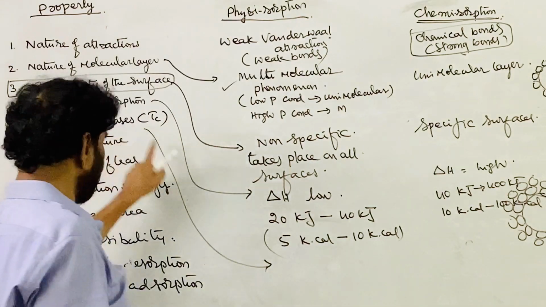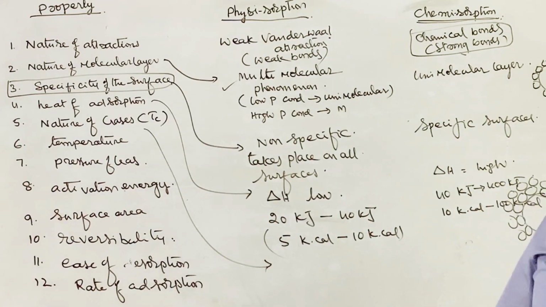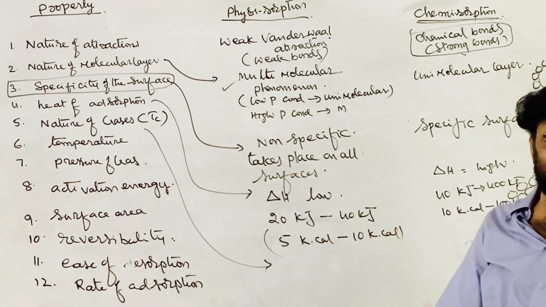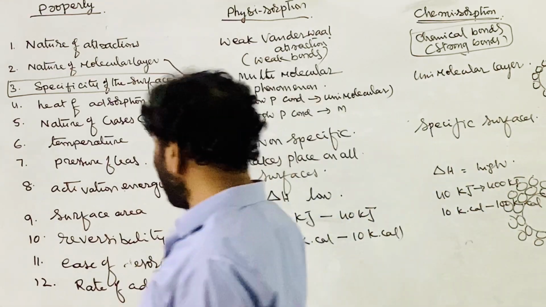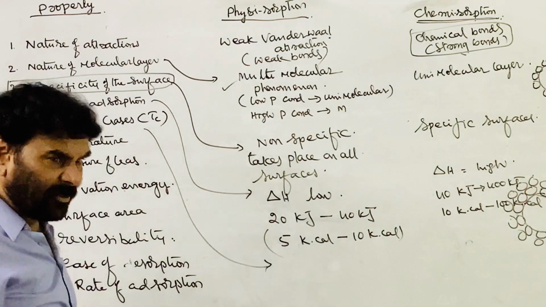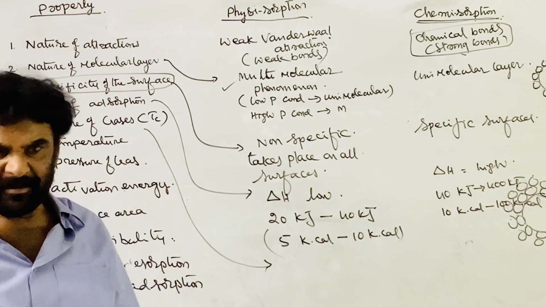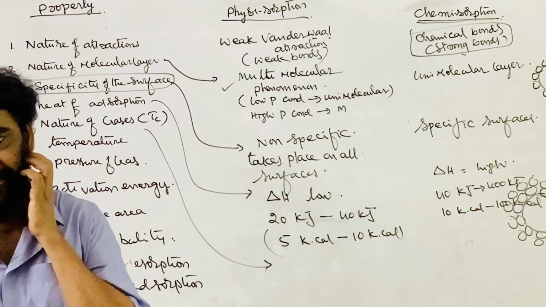So now, the nature of the gases. In physical adsorption, there is no selectivity. The adsorbent has no selectivity and the adsorbate has no selectivity. All the gases are adsorbed on all the surfaces.